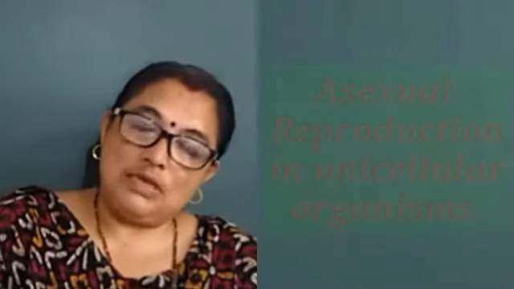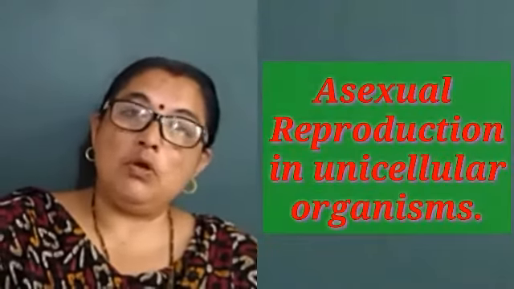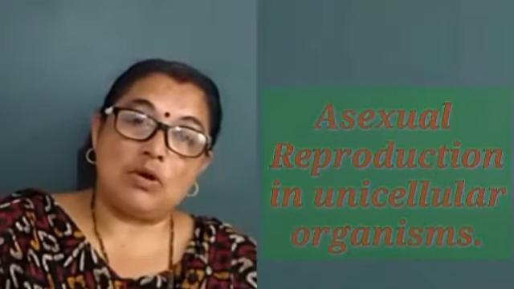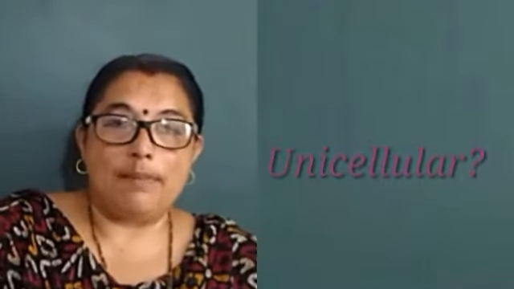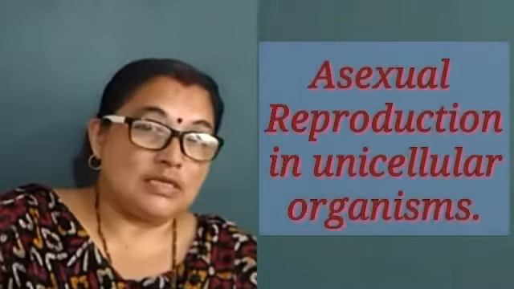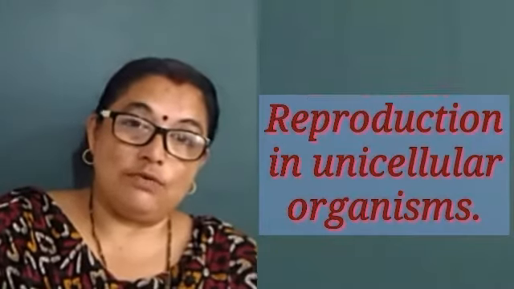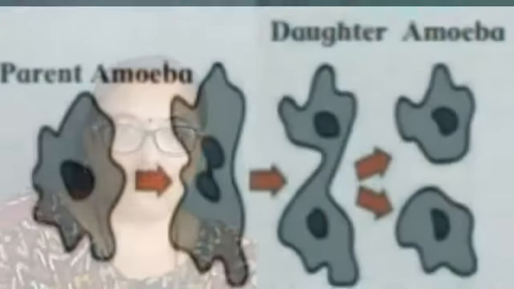We'll start with unicellular organisms. Now what do you mean by unicellular organisms? Organisms whose body is made up of a single cell. They are unicellular. Example, amoeba, paramecium. So here we will start with asexual mode of reproduction in case of unicellular organisms. We'll start with amoeba. How does amoeba reproduce? The process by which amoeba reproduces is known as binary fission.